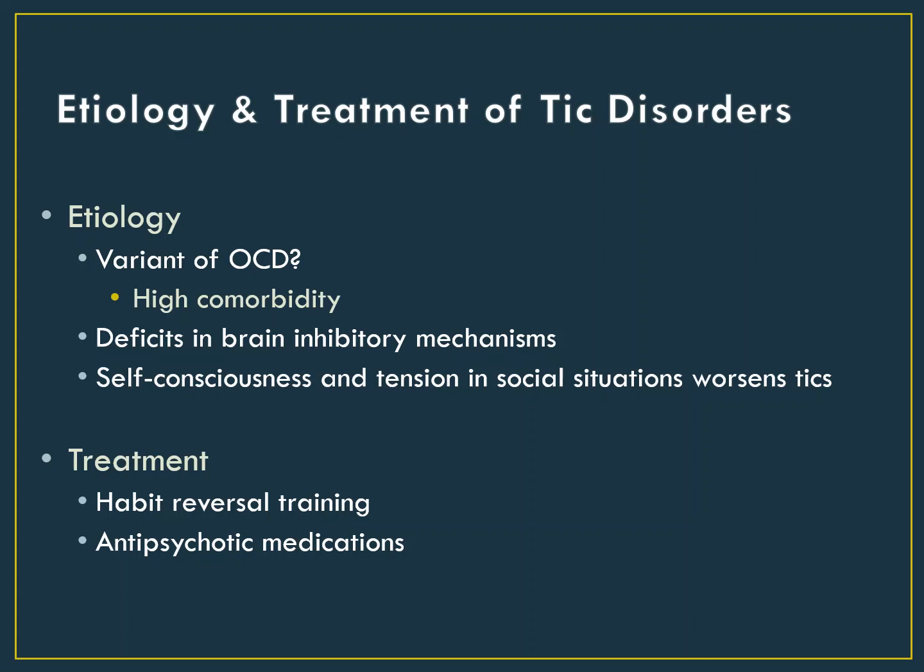For instance, if my motor tic is to shrug my shoulders, I would be taught to push my shoulders downwards. I cannot shrug them up if I am pushing them down. So once I was aware that I was about to have a tic, I would start pushing my shoulders down while practicing relaxation, which will decrease the tension and discomfort I would experience from withholding my tic. Doing this repeatedly helps the person feel less discomfort when they have the urge to have a tic, which reduces the urge to have a tic since it's not negatively reinforced anymore.